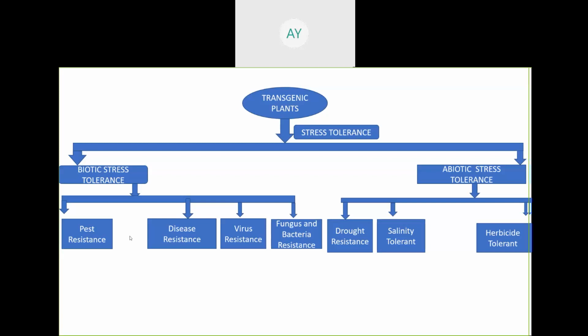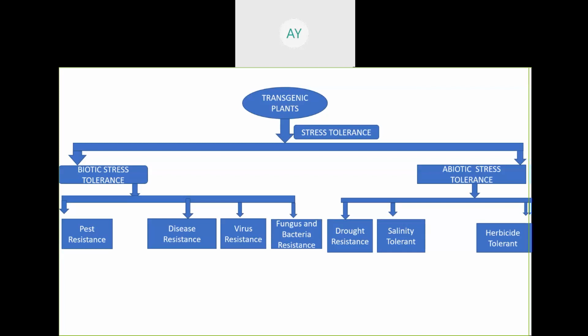Next, disease resistance. Second is disease resistance, meaning resistance against different types of virus, bacteria, fungus. Scientists have also developed virus resistant plant varieties and transferred genes that are resistant to insects and to diseases like bacteria, fungus, and virus. These different genes are developed and transferred into the commercial variety of plant.